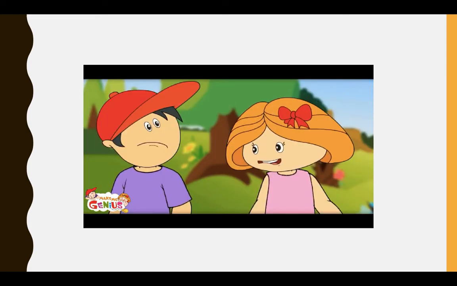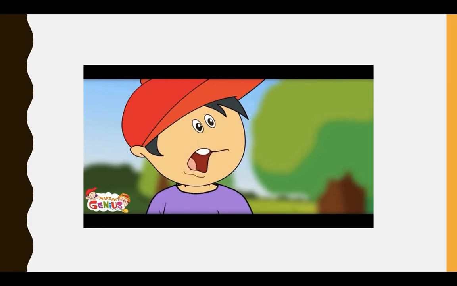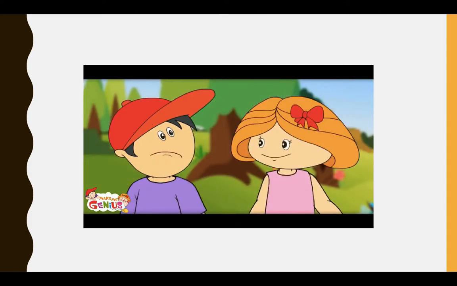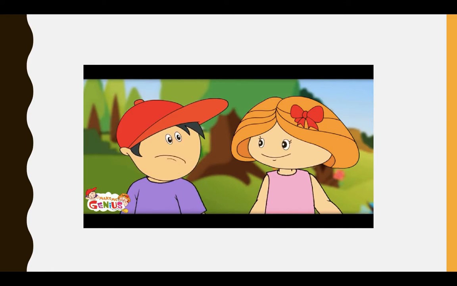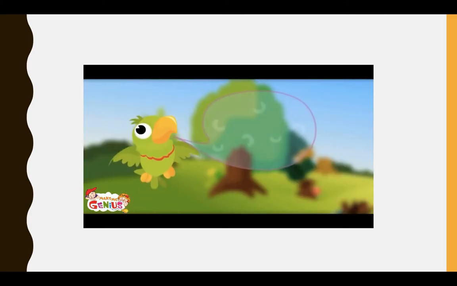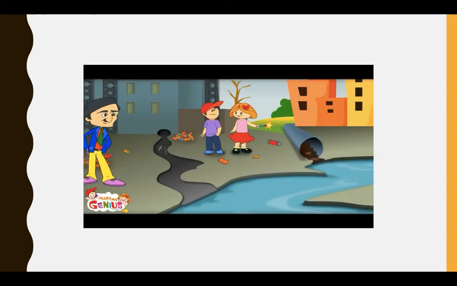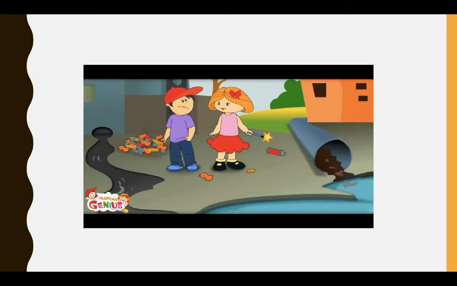Hey, you're a smart boy. This dirty air is called carbon dioxide and good air is called oxygen. So when trees are cut and when jungles become smaller, there is nobody to clean the dirty air. Trees breathe in carbon dioxide and give oxygen. See, dirty water from the houses and factories is coming in the river. Yes, this may kill the fishes in the river, and we will also not get clean water to drink.